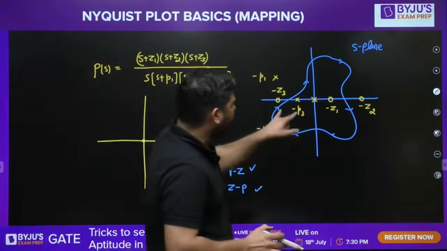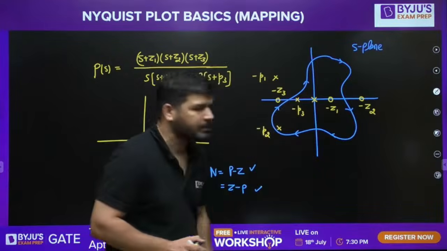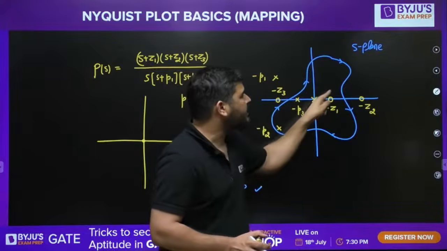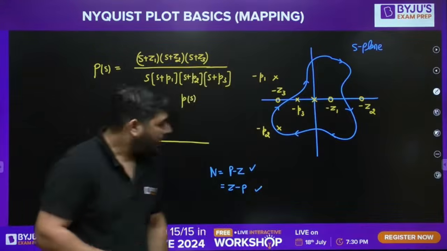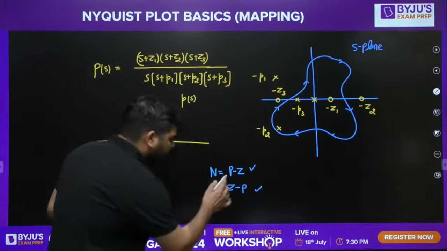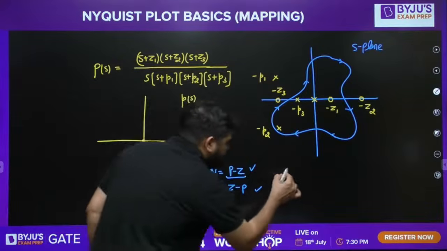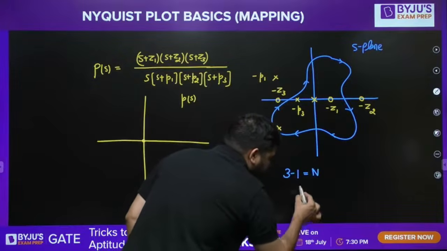Now you can see that there are 3 poles inside this S-plane contour, and 1 zero. 3 poles and 1 zero inside this contour. It means P has to be 3 and Z has to be 1. So this formula I am going to use because it will give you the positive answer. So the number of encirclement will be 2.